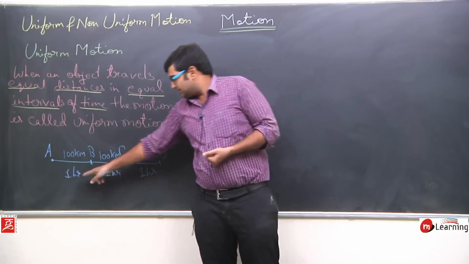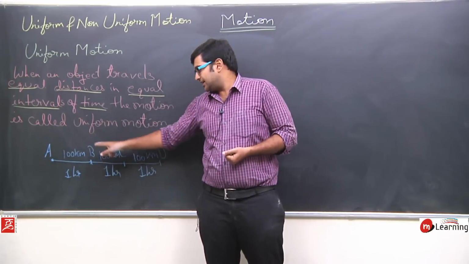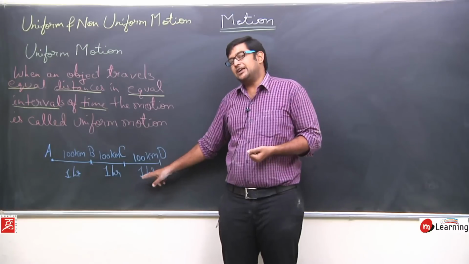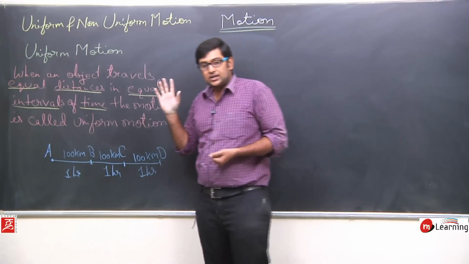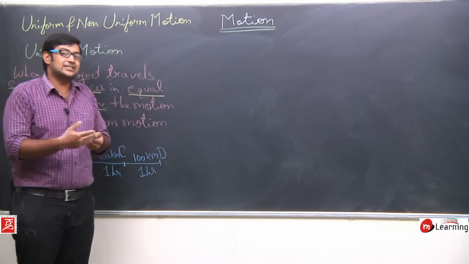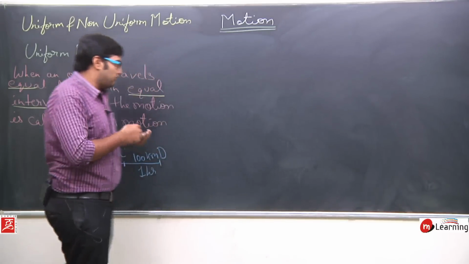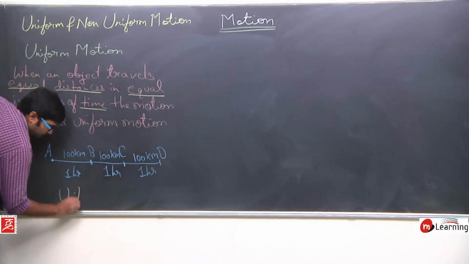In the first hour I traveled 100 kilometers from A to B, in the second hour from B to C, and in the third hour from C to D. So I am traveling equal distances in equal intervals of time. This kind of motion is known as uniform motion.